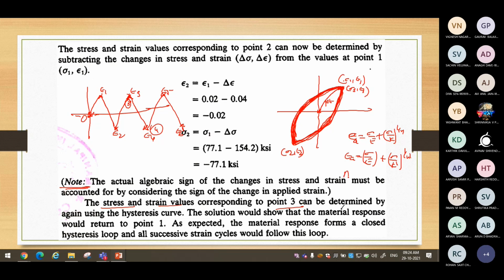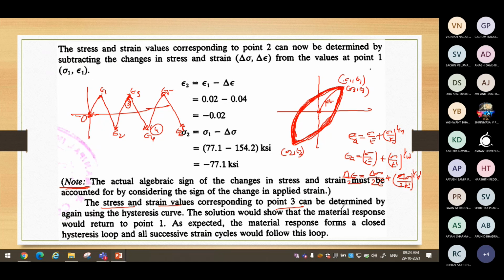Then we have the hysteresis equation. I can write either delta epsilon by 2 or delta epsilon. I'll just rearrange here. Let us write delta epsilon by 2, easy. There is no confusion at all. So delta sigma by 2K to the power 1 by n, or n dash, K dash, n dash.